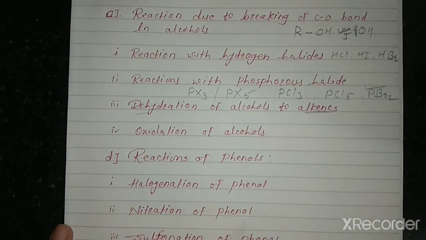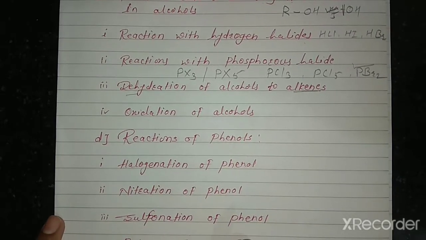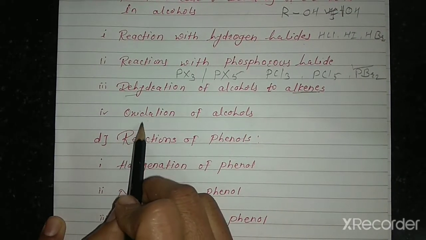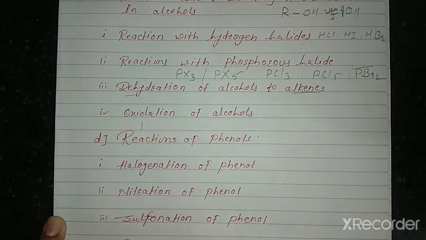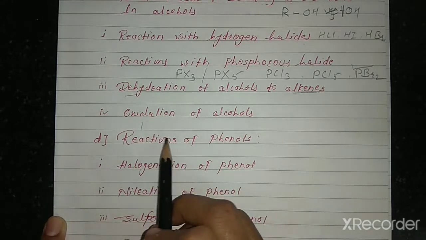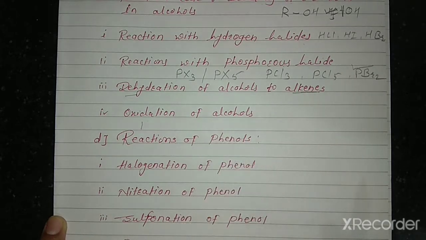Then next, oxidation of alcohol. If oxidation of alcohol takes place, primary alcohol is converted into aldehyde, or directly converted into acid. It depends on the oxidizing agent, strong or weak.